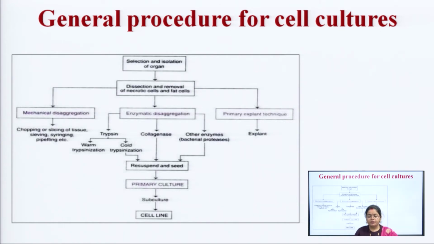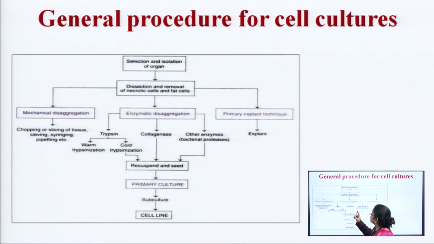What is happening here? Selection and isolation of the organ. We select the organ and we isolate it, from where the cells would be drawn. Then dissection, the removal of the necrotic cells and the fat cells. It is a procedure where we are developing the cell line from a particular tissue. Necrotic tissue refers to the cells that are dead. So, either necrotic cells or the fat cells.